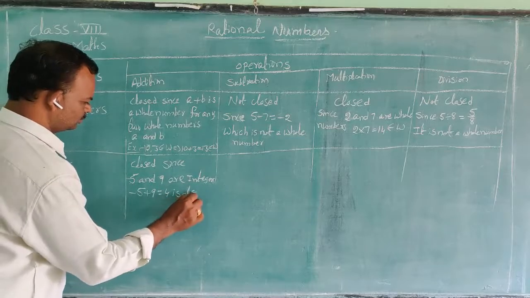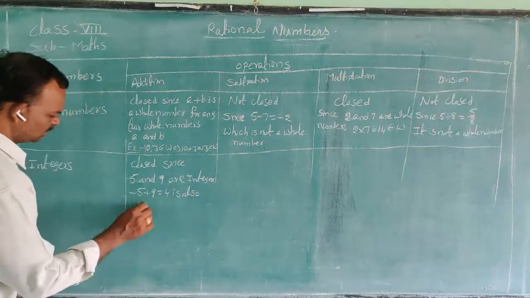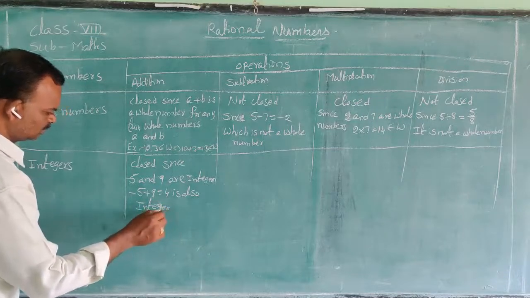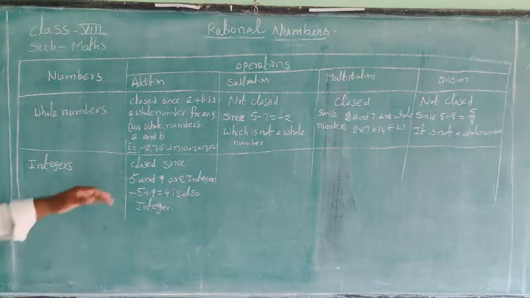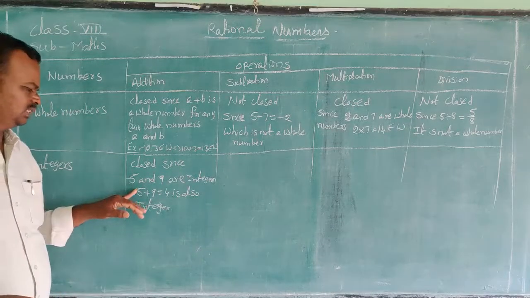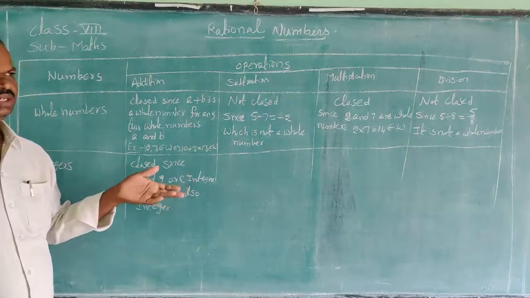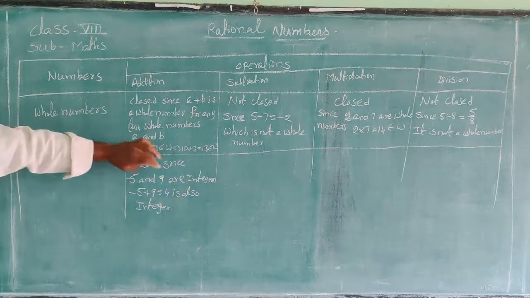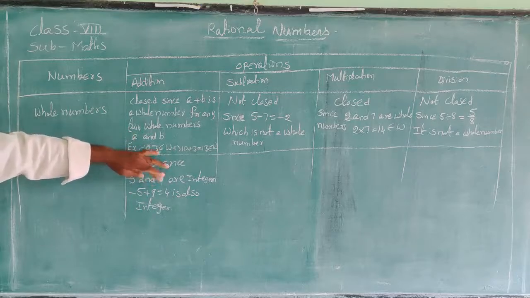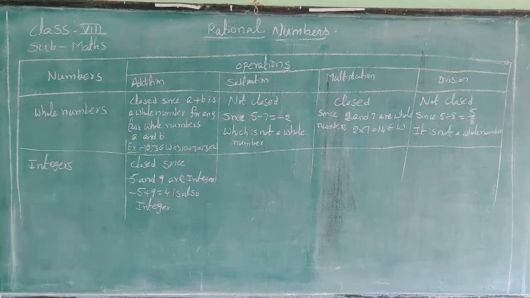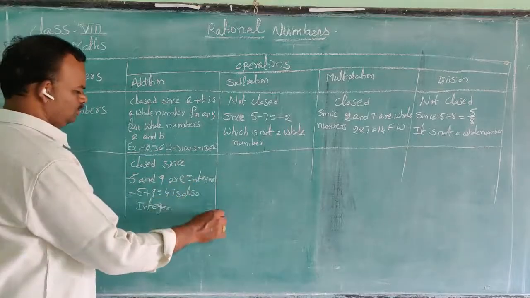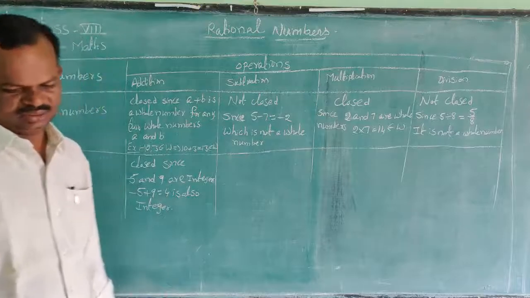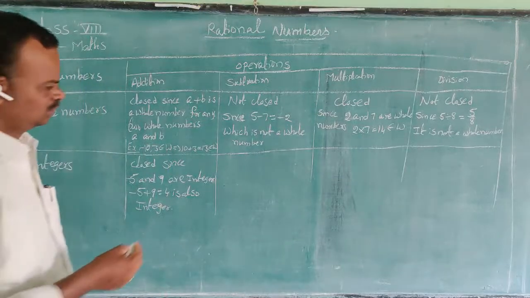This is also an integer. If we take plus 5 plus 9, 14 is also an integer. So I am taking one negative and another positive. Minus 5 plus 9 is equal to 4. It is also an integer. So it is closed.